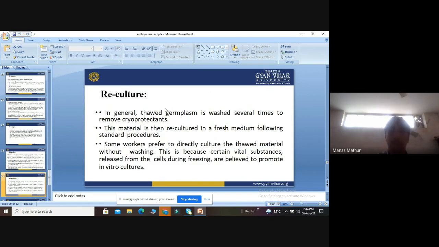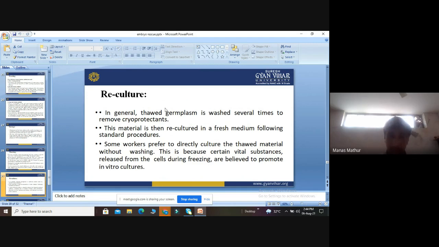Then the next method we discuss is reculture. In general, the thawed germplasm is washed several times to remove the protectants. This material is then recultured into fresh medium following the same culture method. Some workers prefer to directly culture the thawed material without washing.